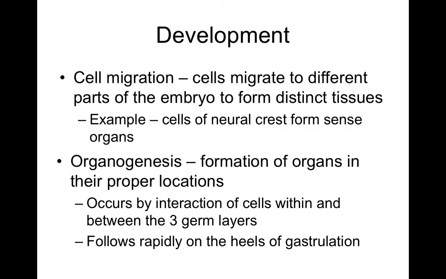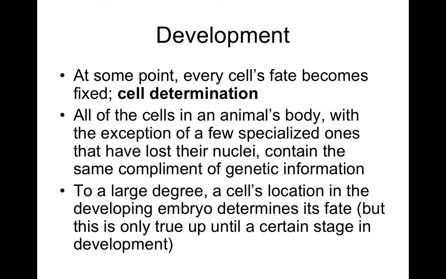Cell migration now. Cells will migrate to different parts of the embryo to form distinct tissues. For example, cells of the neural crest form the sense organs, the ears, the eyes, the nose, the mouth. Organogenesis is the formation of the organs in their proper locations. This occurs by the interaction of cells within and between the three germ layers. This follows rapidly on the heels of gastrulation.